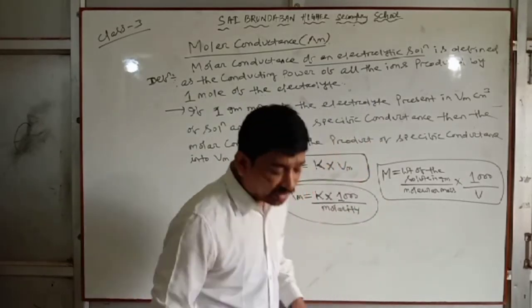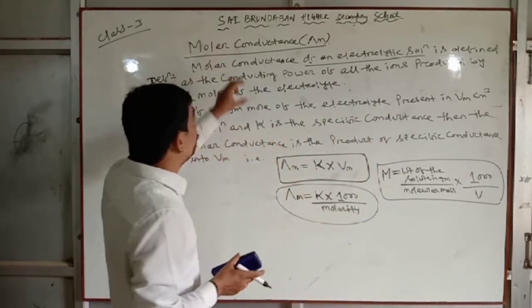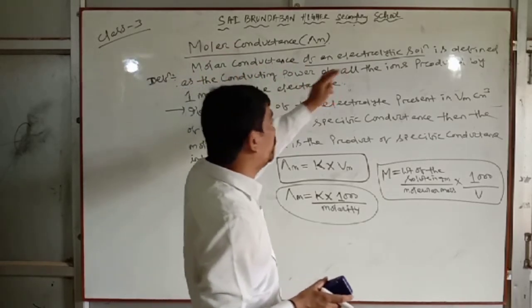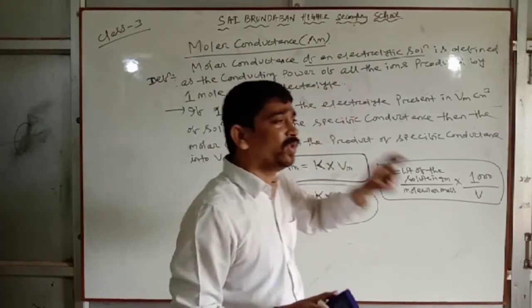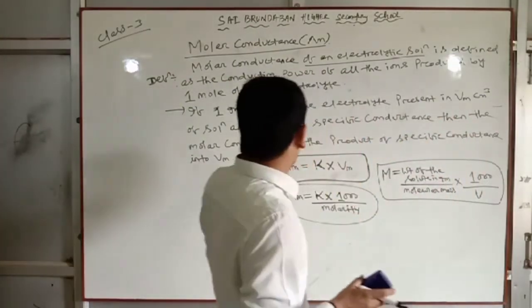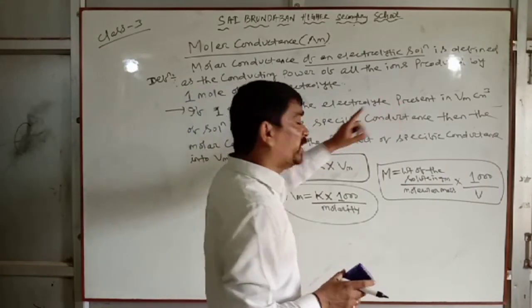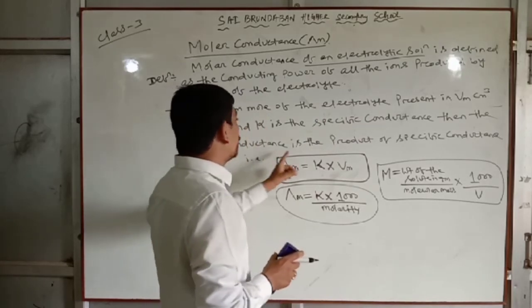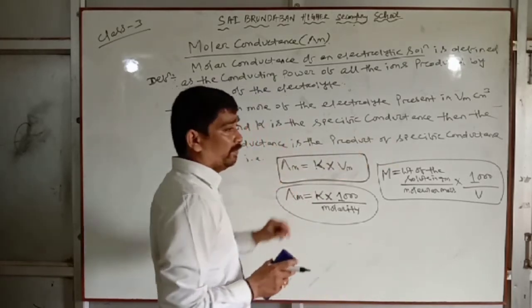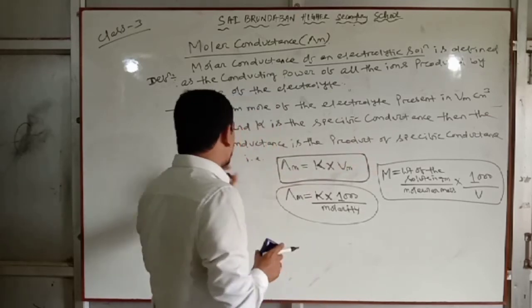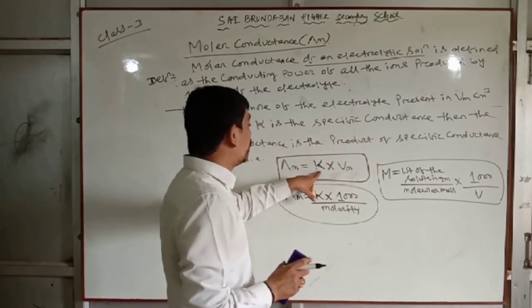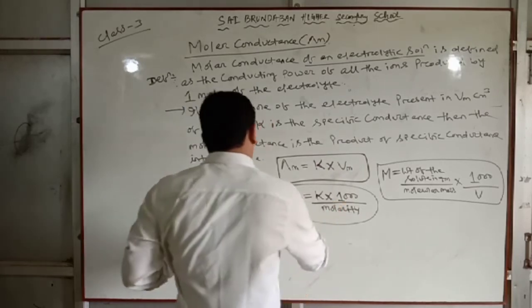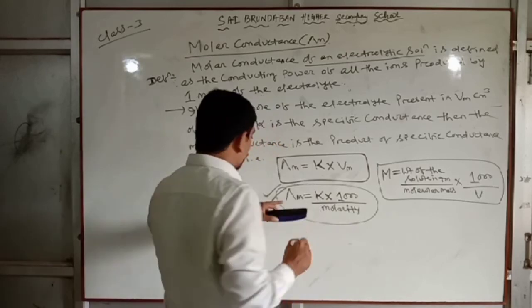Clear? So this is all about molar conductance. You will write the definition: molar conductance of an electrolyte solution is defined as the conducting power of all the ions produced by 1 mole of the electrolyte. And if 1 gram mole of the electrolyte is present in V centimeter cube of the solution and kappa is the specific conductance, then the molar conductance is the product of specific conductance into Vm. That is molar conductance equal to kappa into 1000 by molarity. This is the most important formula. You should remember this formula.